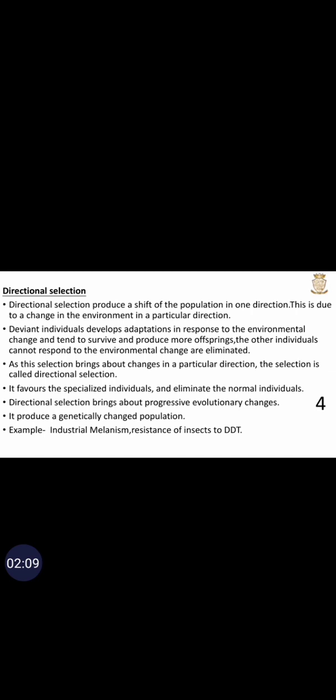It favors specialized individuals and eliminates normal individuals. Directional selection brings about progressive evolutionary changes. It produces a genetically changed population. Example: industrial melanism, resistance of insects to DDT.